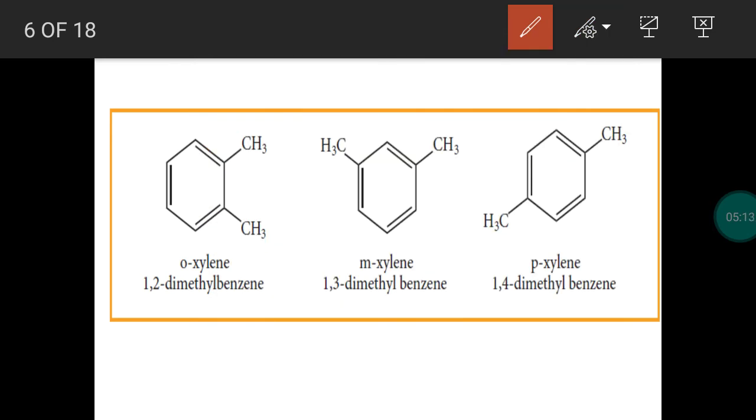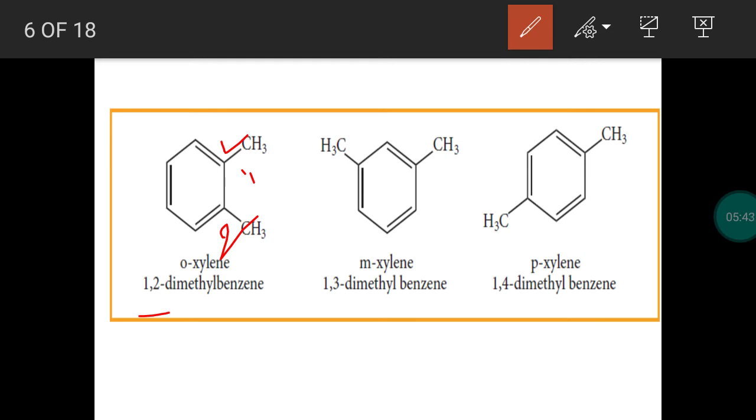There are 6 carbon atoms in benzene, and the hydrogen on a carbon is replaced by a methyl group. So we start from this. This is first carbon, this is second carbon, so totally 6 carbon atoms will be in the benzene. To indicate the position, we give numbers. At first and second carbon, a methyl group is present, so its name is 1,2-dimethylbenzene.